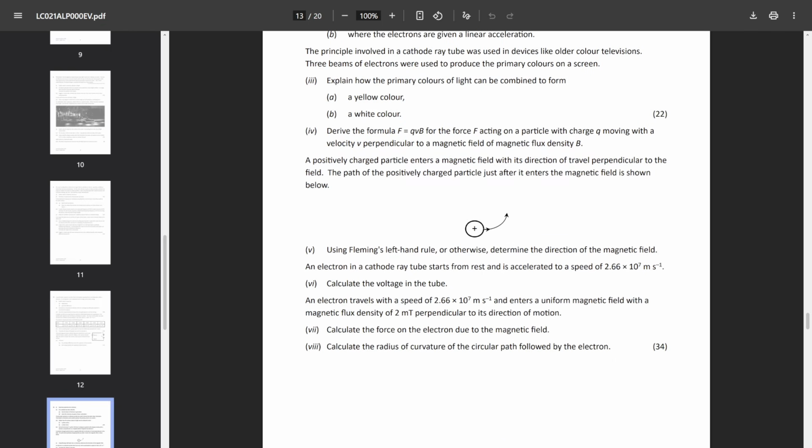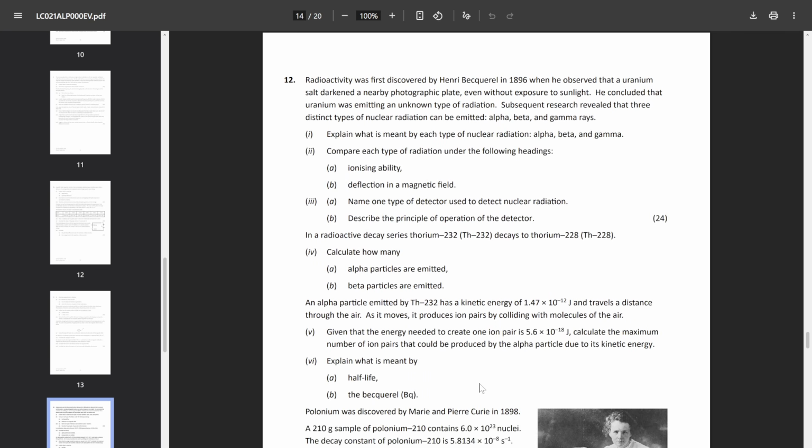And then some fairly okay sections, again reiterating the cathode ray tube, and then an electron moving in a magnetic field. One just needs to remember that this is actually circular motion, though it is specified you did need to bring in circular motion equations into that particular part.